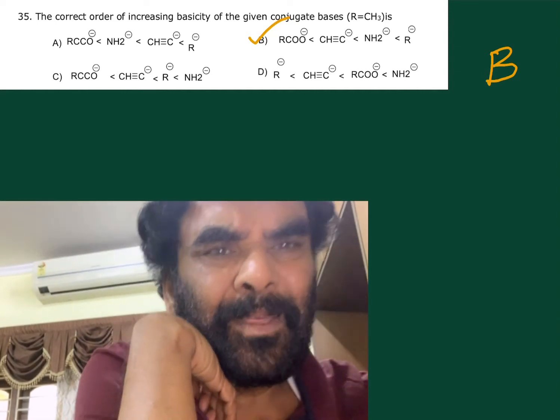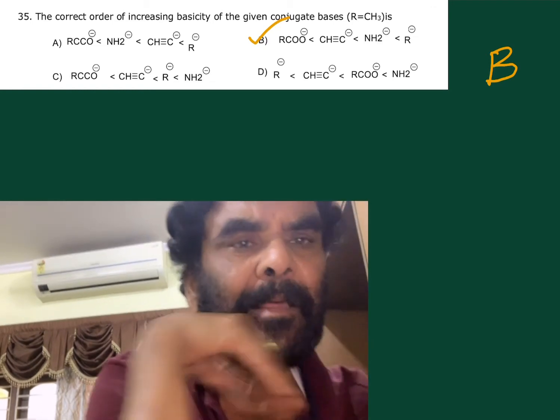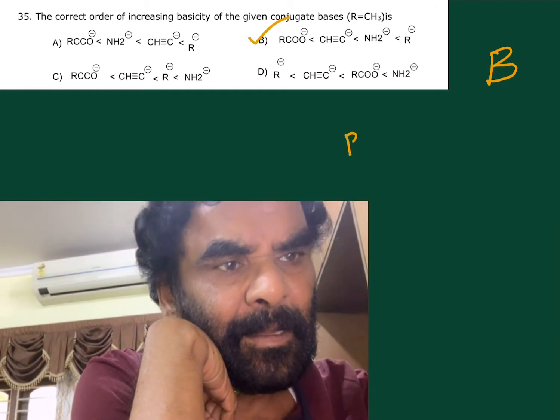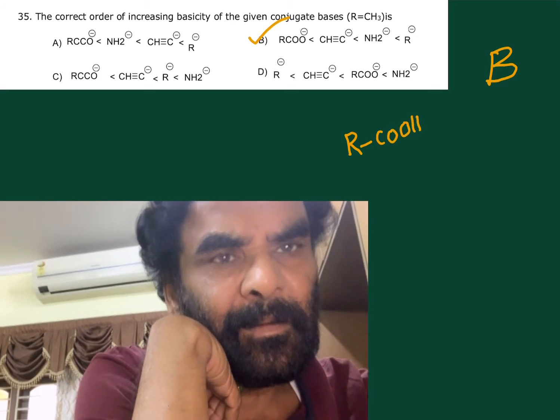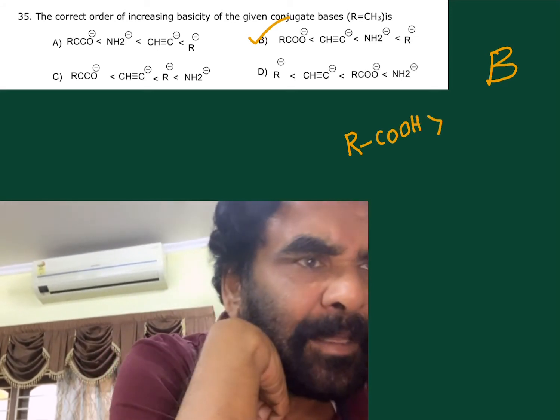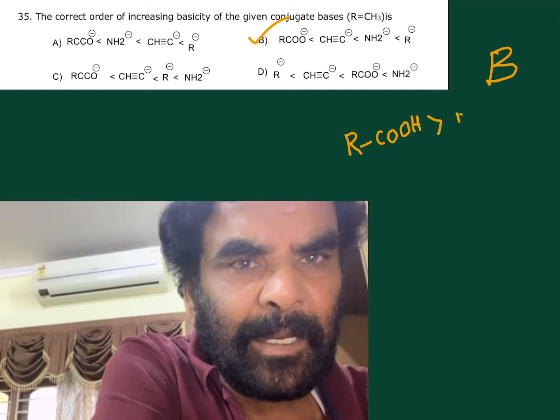Here, basicity order of conjugate bases is given. See, the given one is RCOOH, carboxylic acid. The next one is the acetylenic compound.